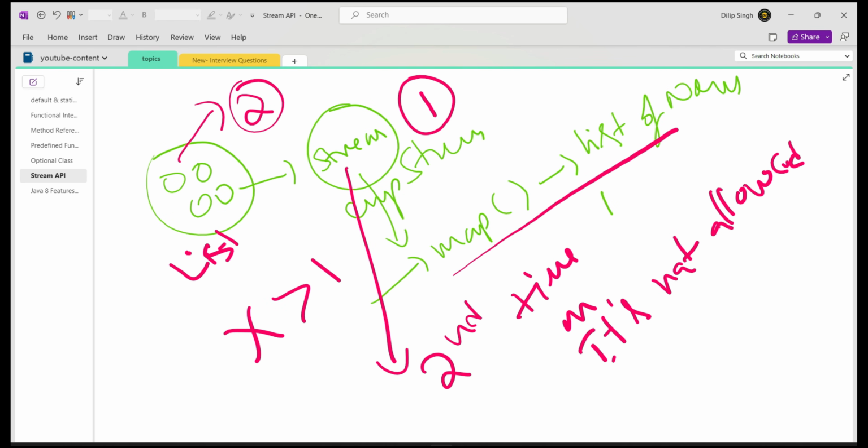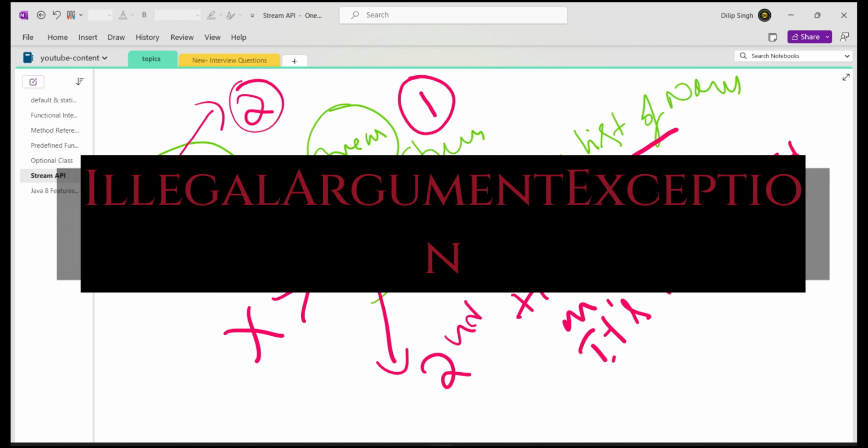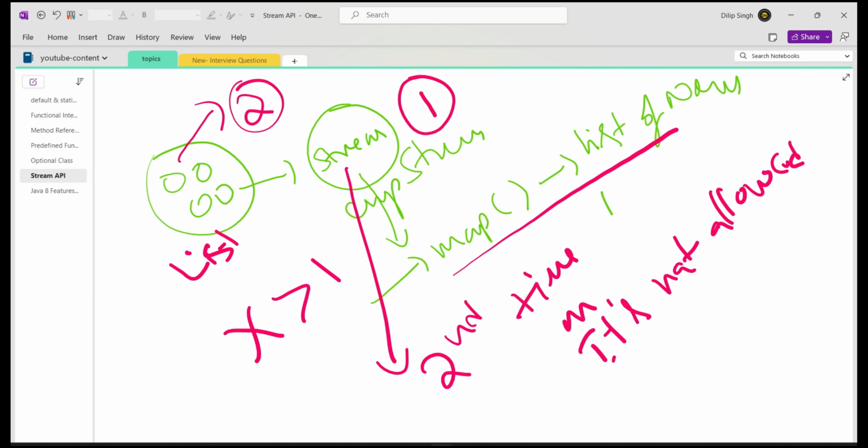No, we have to use a stream object only once, and if you perform other operations with the same stream instance a second time, you will get an exception. To avoid that, whenever you are making new stream operations, every time you have to create a new stream object.